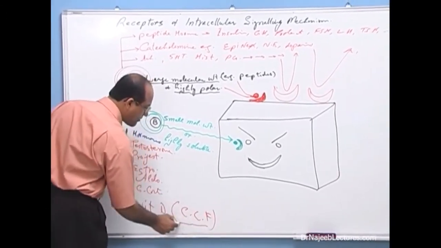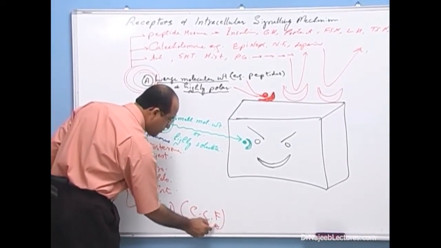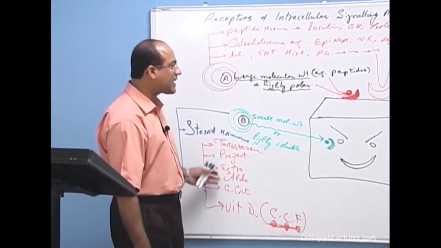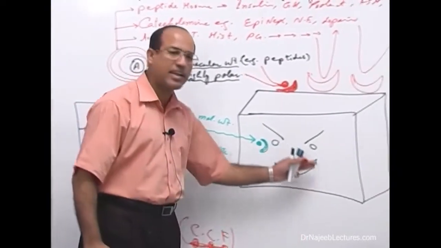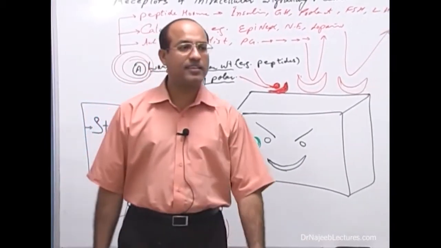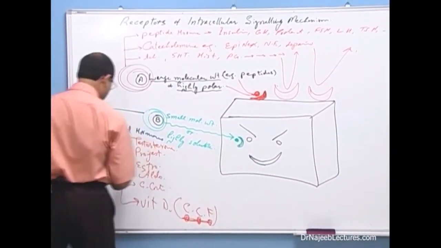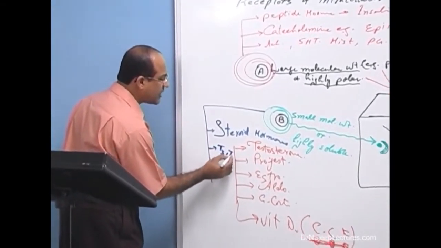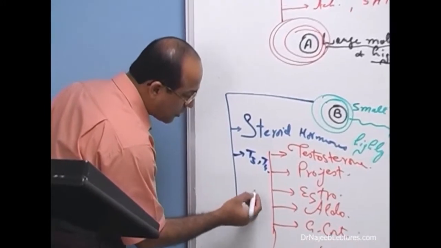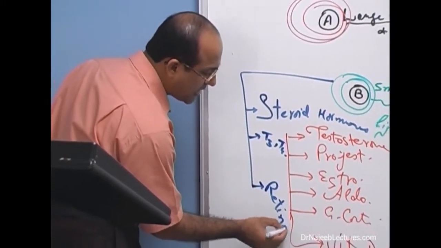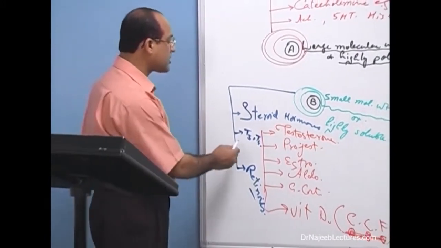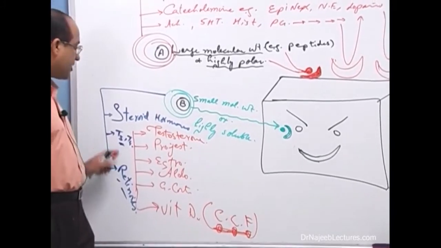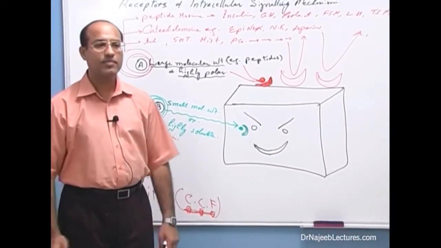Cholecalciferol. What is the special name for vitamin D? Cholecalciferol. Is that right? Now all these substances are highly lipid soluble, so when they act on the target cell, they freely move through the membrane, and the receptors are present within the cell, and there they act, right? Now, then there are other substances which are very small molecular weight. For example, T3, T4. These are thyroid hormones. Or you can talk about retinoids. Retinoids are vitamin A related compounds. These substances are also able to cross the cell membrane, so their receptors should also be present within the cell.